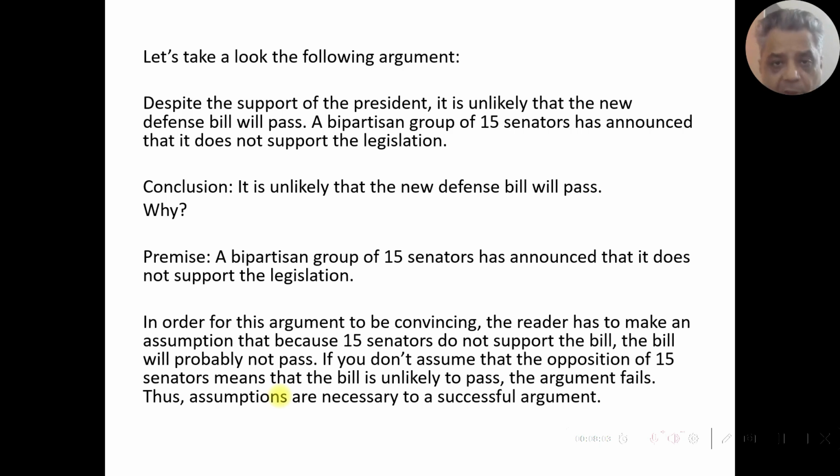In order for this argument to be convincing, the reader has to make an assumption that because 15 senators do not support the bill, it will probably not pass. If you don't assume that the opposition of 15 senators means that the bill is unlikely to pass, the argument fails. Thus, assumptions are necessary to a successful argument. Now let's read further.